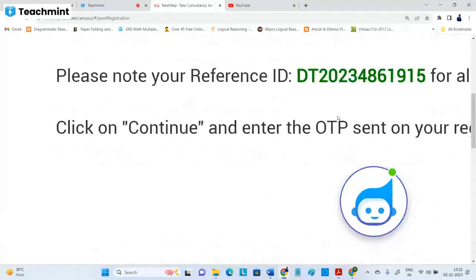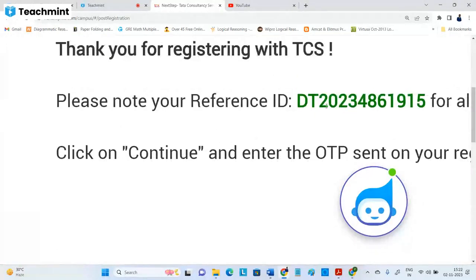This year, which year this is? 2023. That's why DT 2023. Next year also you're eligible in the same time to apply. If you apply first time next year, then you'll get 2024. But next year, no need to apply all this. This ID, same thing you can use for next year. Next year, final year, again, any TCS drive, these credentials only you are going to use going forward. No need of again and again creating. This one time you apply or create now, the same thing can be used for upcoming all years. Okay, but as it is you created in 2023 year, they given DT 2023 or CT 2023 also will come. For few people CT, for few people DT will come.